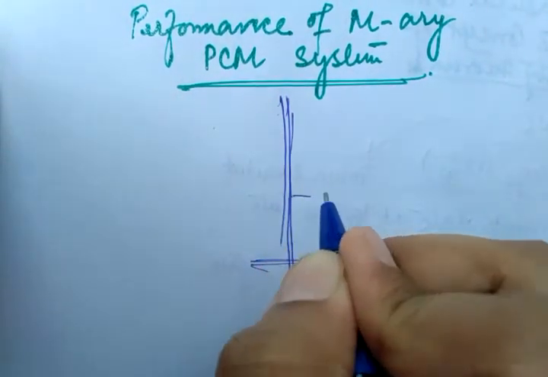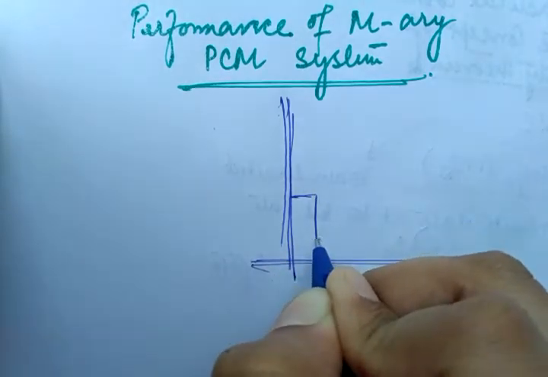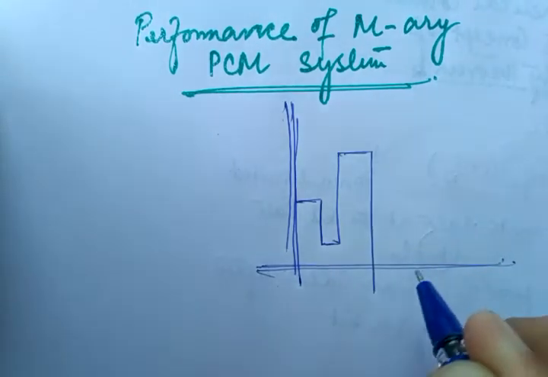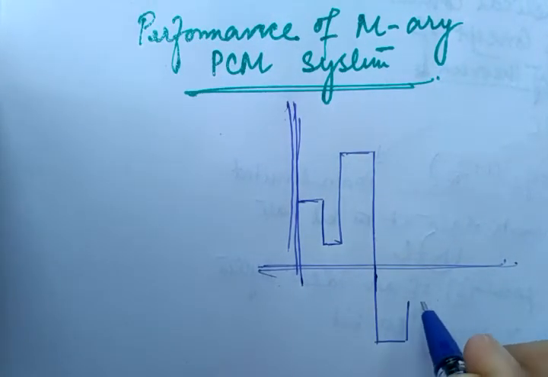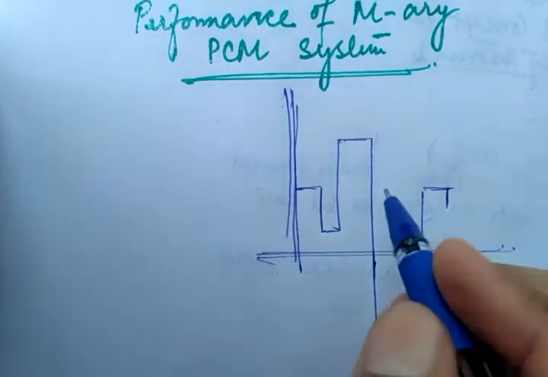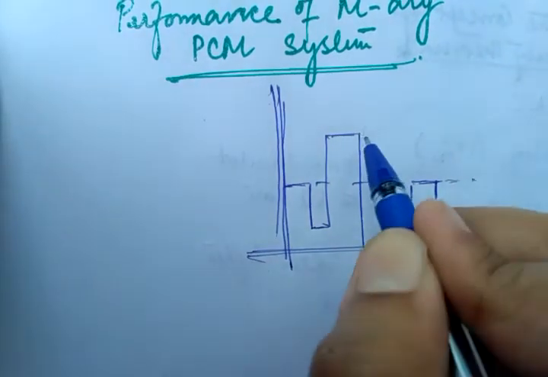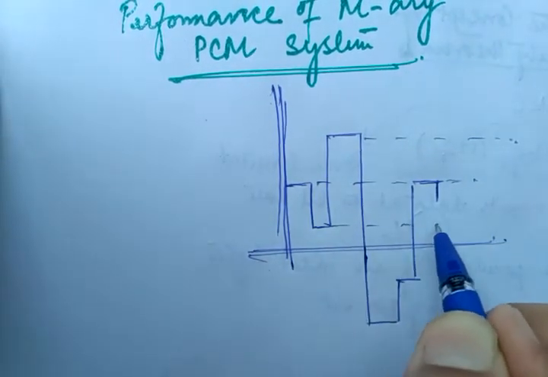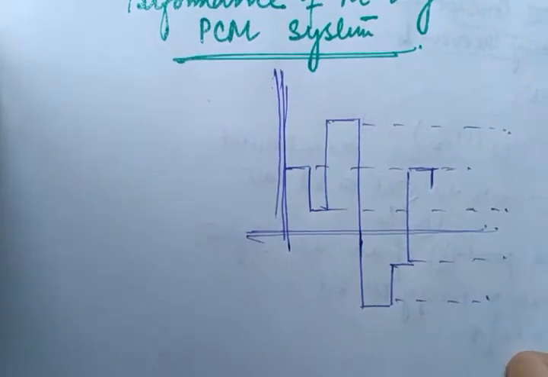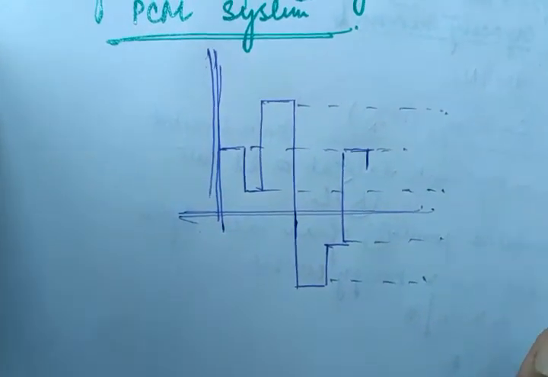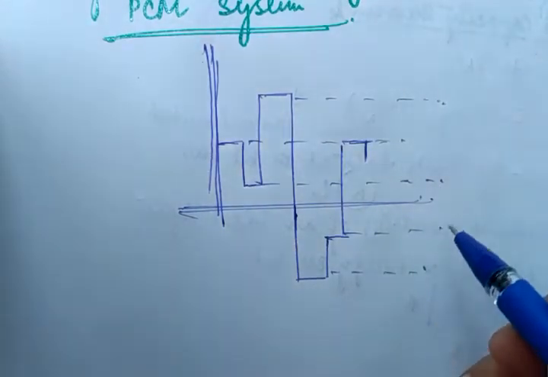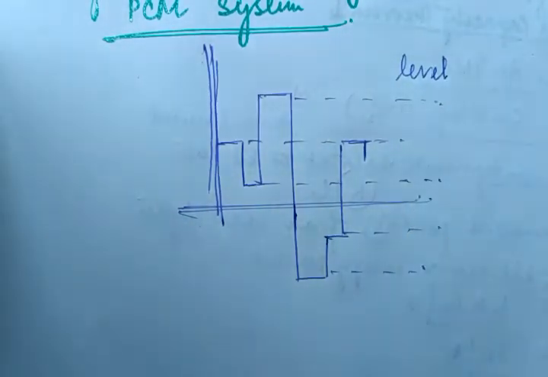You have already come to know the concept of line coding, right? So from that concept, I am drawing this coding. There is some label, and I think it's visible. There is some label, and this is nothing but the different labels. So this is denoted by the label, right?